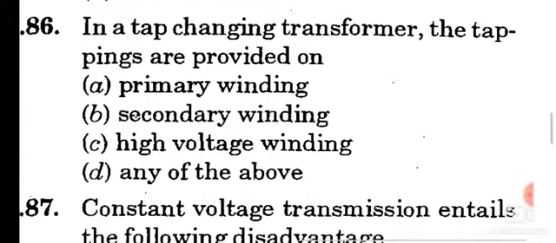Question number 86. In a tap changing transformer, the tappings are provided on option B, secondary winding.